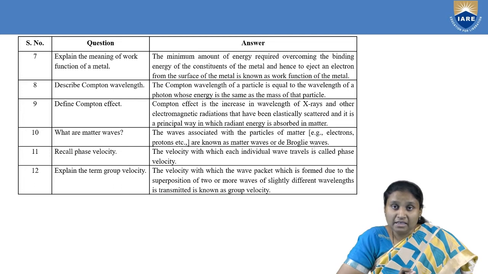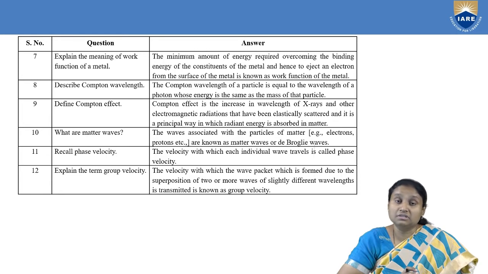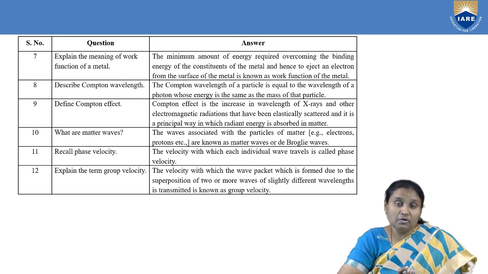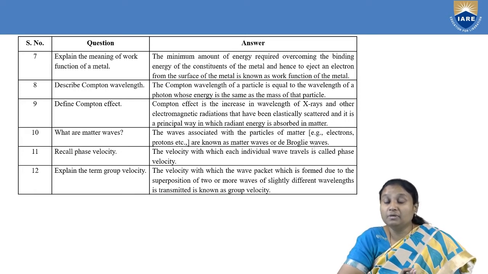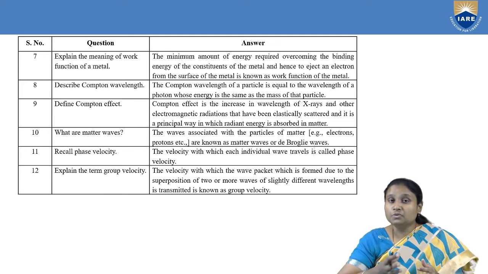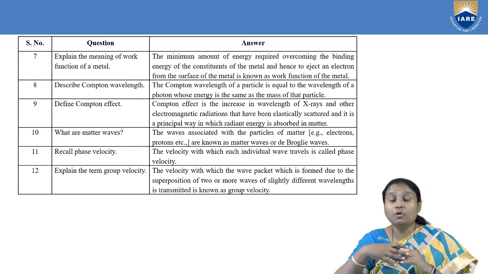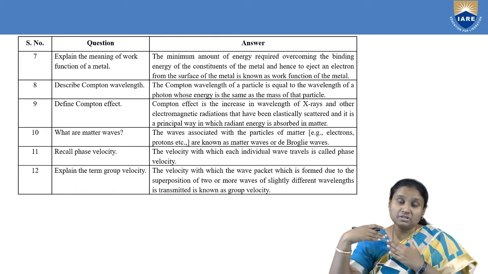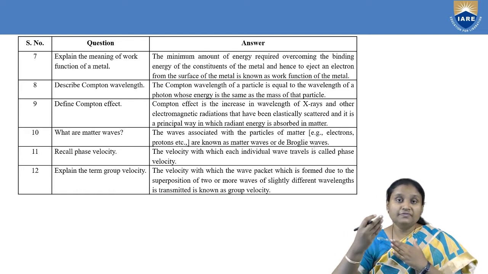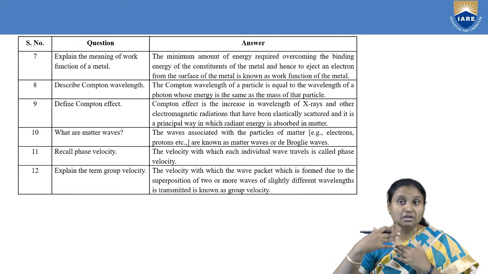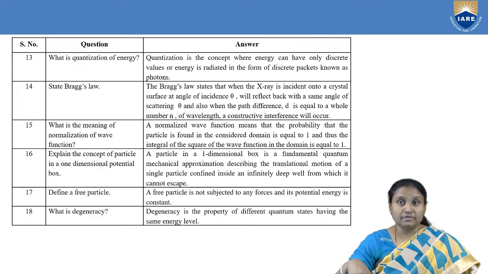But in that wave packet, if I consider the velocity of each individual wave, then that particular velocity is called phase velocity. So here we have discussed group velocity and phase velocity. First of all, we should know about wave packet in order to understand these two definitions. So what is a wave packet? It is where we have superposition of many waves traveling with different wavelengths. Those groups of waves are called a wave packet, and overall this wave packet moves with one common velocity which is called group velocity. Whereas if I consider different waves inside the wave packet, each wave moves with one particular velocity, and that velocity is nothing but phase velocity.